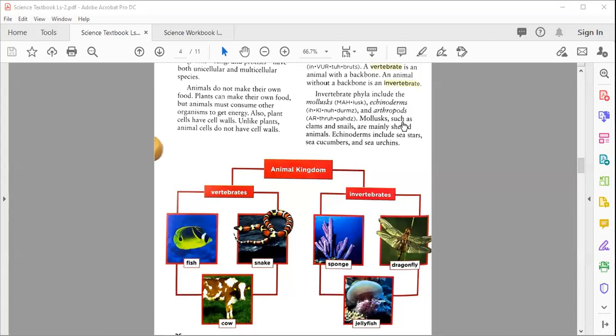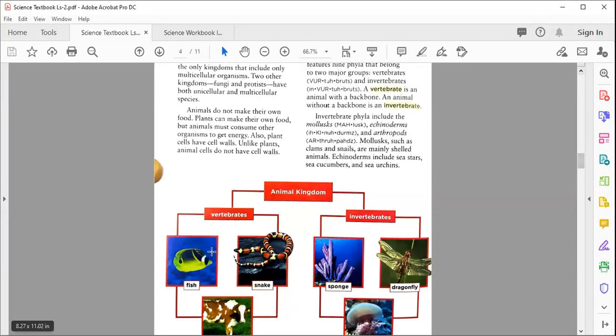Okay, listen carefully. If an animal has a backbone, what is the backbone? That is present in the middle, started from your neck down your backside. That is called the backbone. You can read from here: a vertebrate is an animal with a backbone. So we name them vertebrate. While an invertebrate is an animal that is without a backbone. Like these animals, they don't have a backbone.